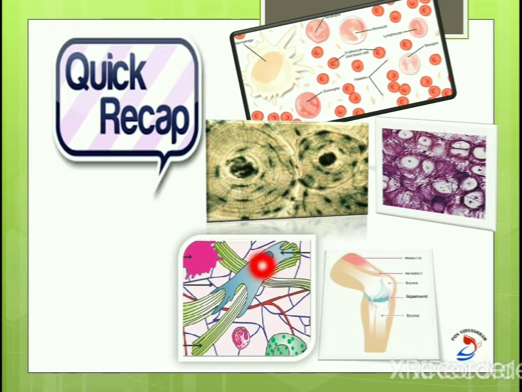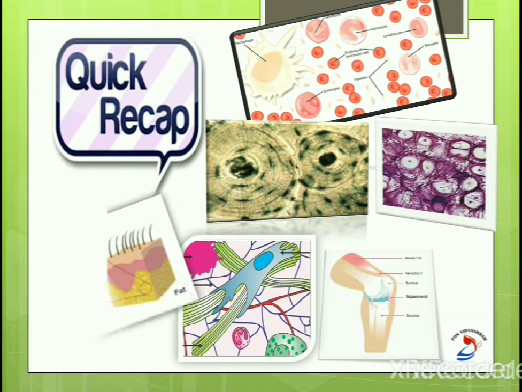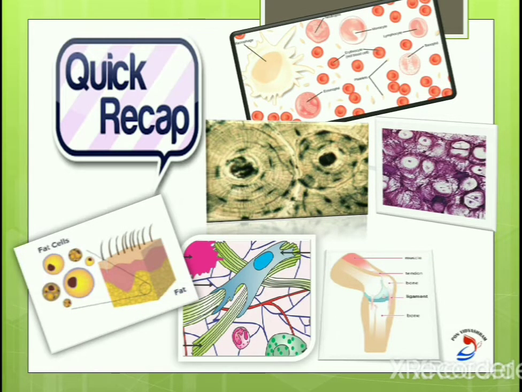Can you identify the fibers as the matrix? Yes, it is the areolar connective tissue. The last is the fat cells. The connective tissue with the fat cells is nothing but the adipose connective tissue, and the cells are called adipocytes. Let's go into the topic.